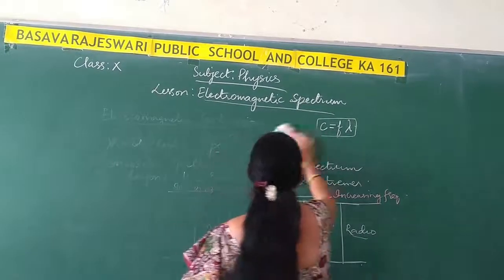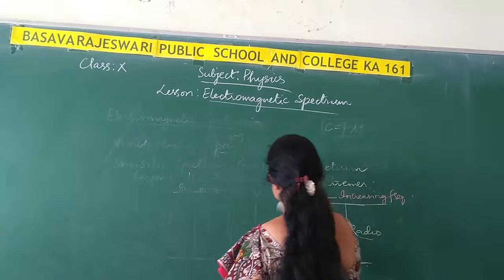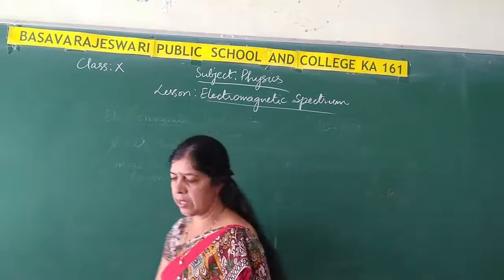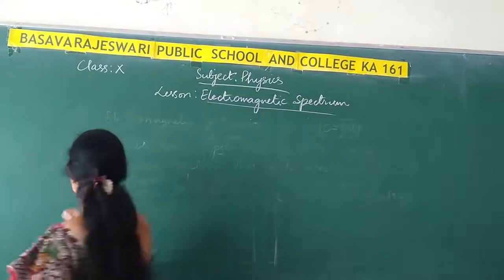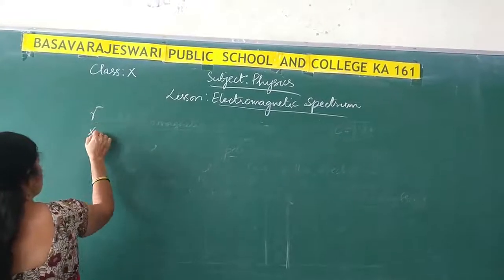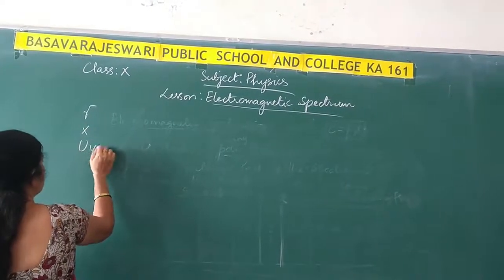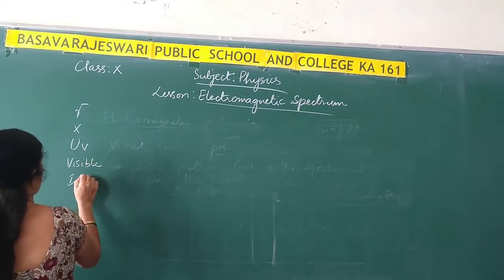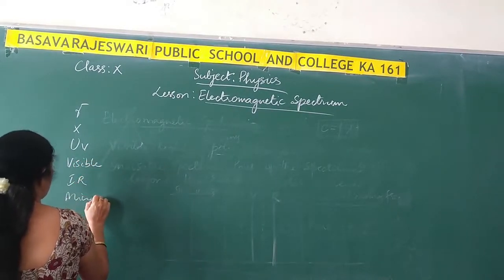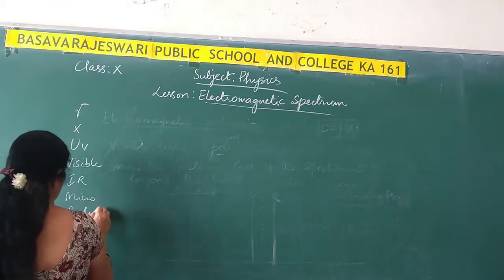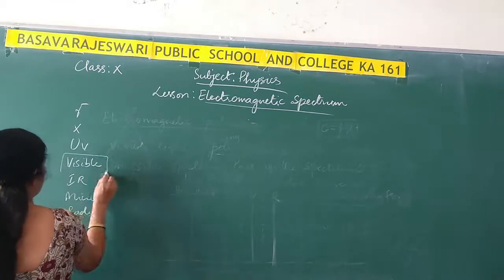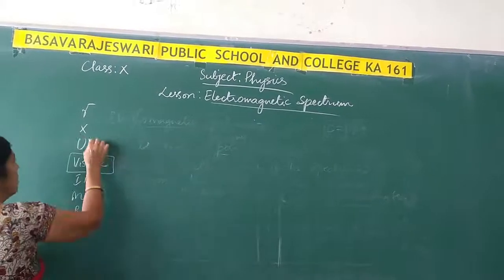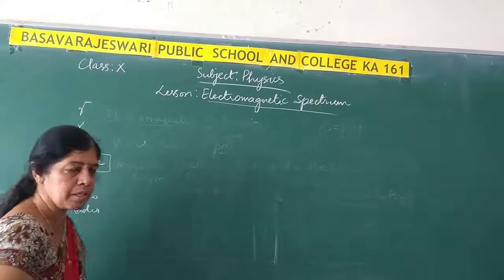Next, let us come to some of the properties of these electromagnetic radiations. So now we know which are the electromagnetic radiations in the electromagnetic spectrum. We have gamma rays, X-rays, ultraviolet rays, then visible light, then infrared, microwaves, and then radio waves. In this spectrum, only visible light is the light which we can see; the others are all invisible radiations.